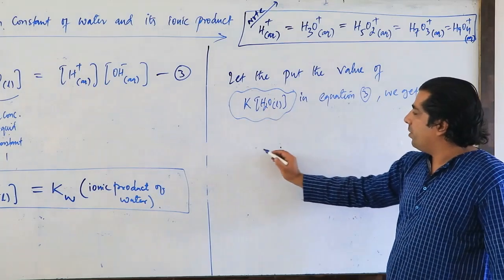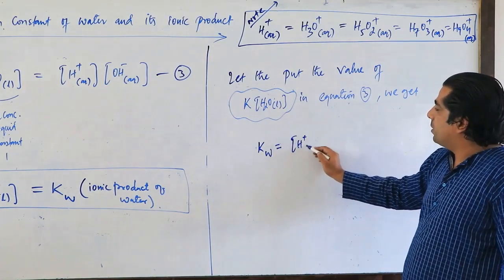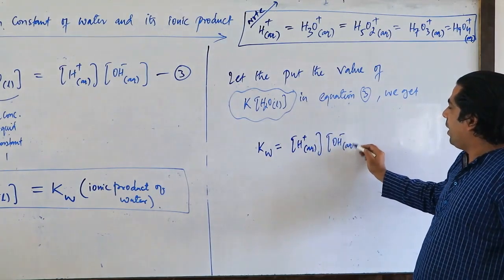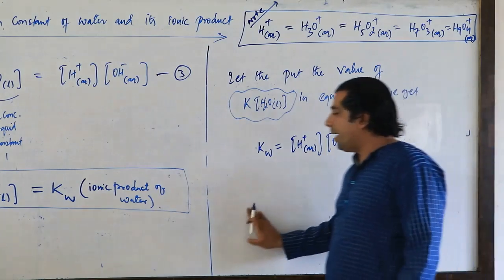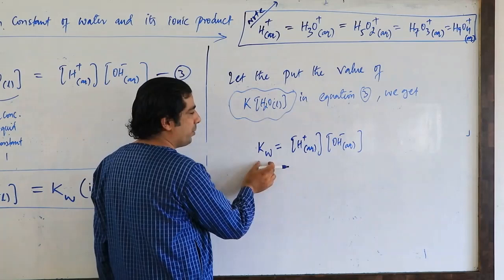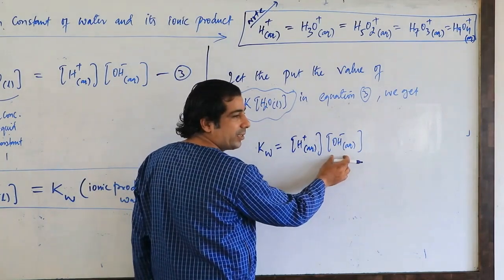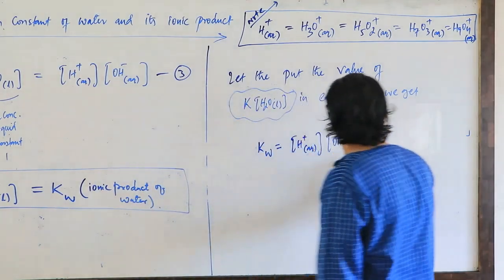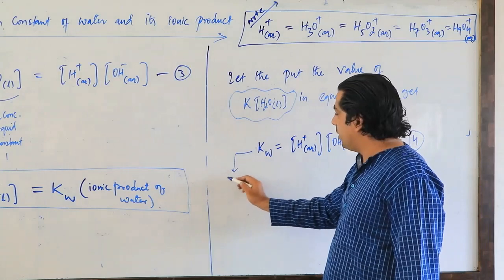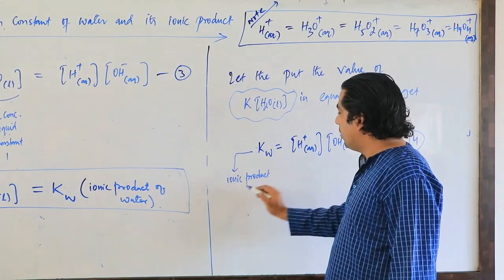So we will have here Kw is equal to H plus aqueous into OH minus aqueous. So this is the ionic product of water. Kw is equal to the product of the molar concentration of H plus and OH minus ion. Let us call it equation number 4, and this Kw is nothing but the ionic product of water.